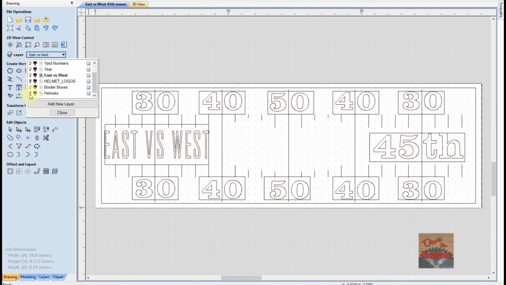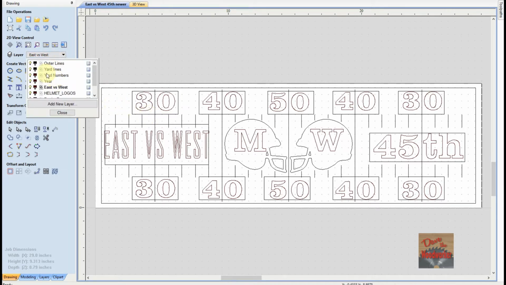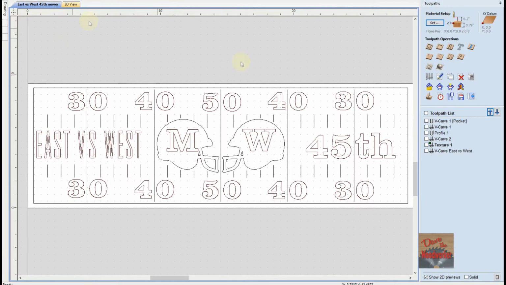Then I made some helmets and put the helmet logos. So once I got all my vectors drawn and everything, we don't need to carve this part, so it was just for designing. So I'll go back and turn the border boxes off, click close. Now we'll go over to the toolpath side.